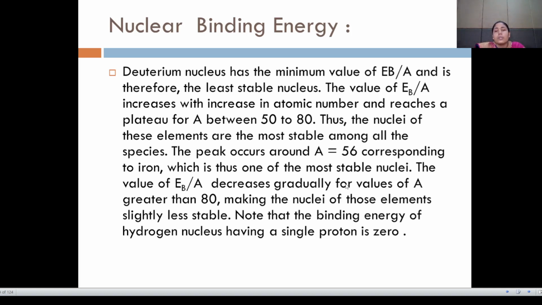The peak occurs around A equal to 56, corresponding to iron, which is thus one of the most stable nuclei. The value of Eb divided by A decreases gradually for values of A greater than 80, making the nuclei of those elements slightly less stable. Note that the binding energy of the hydrogen nucleus, having a single proton, is 0.